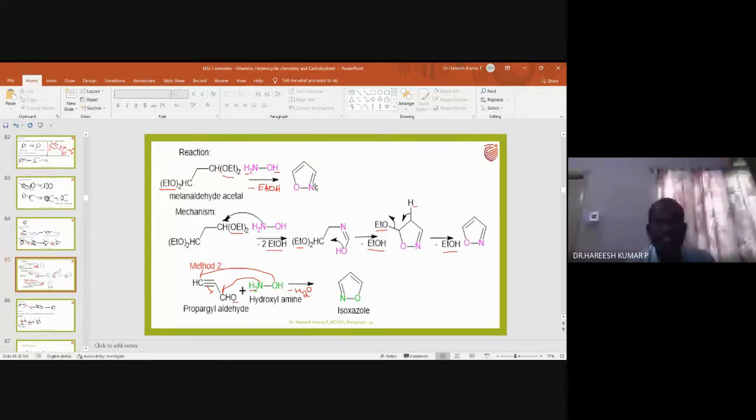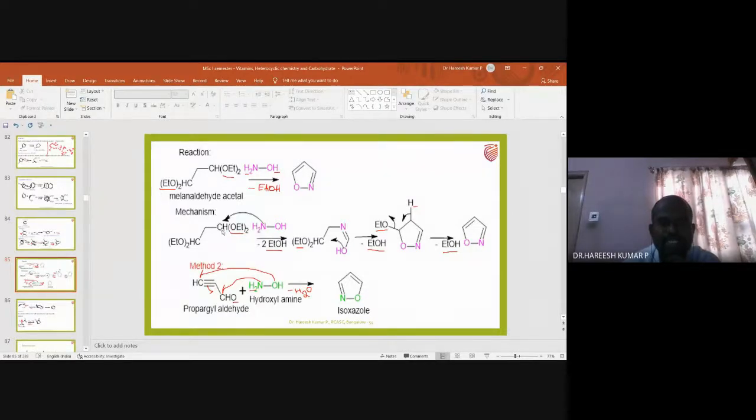Okay, so this is the hydroxylamine. Is it clear? Is there any doubt? So here I am writing the mechanism. There will be a new bond formation between this nitrogen and this carbon. So the 2-ethoxy group is going out by taking this H2.